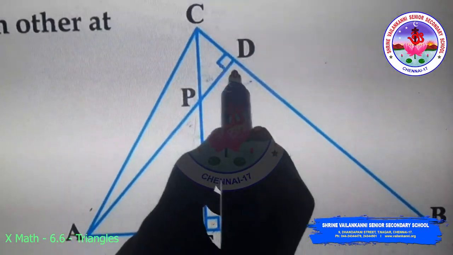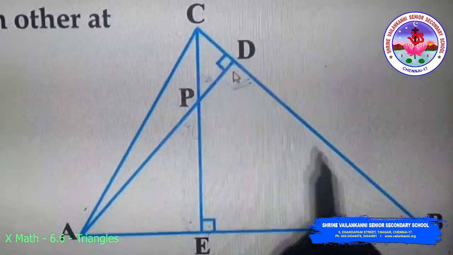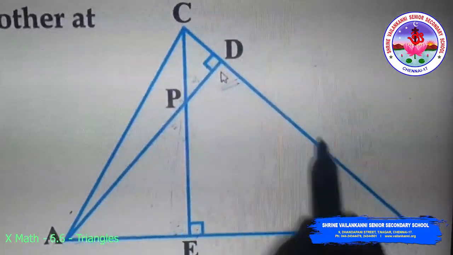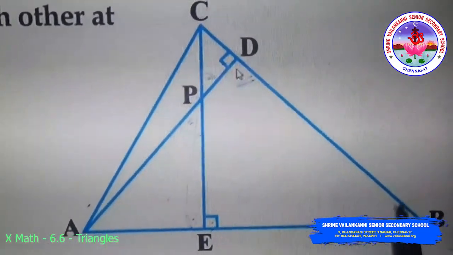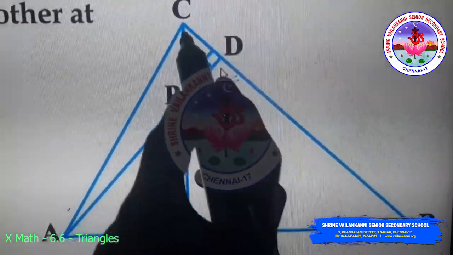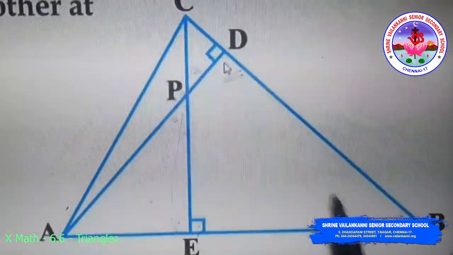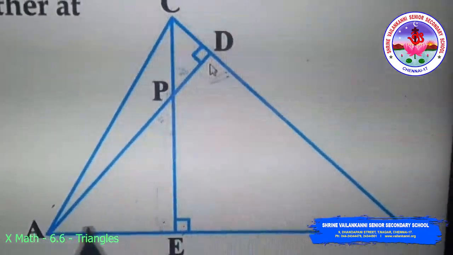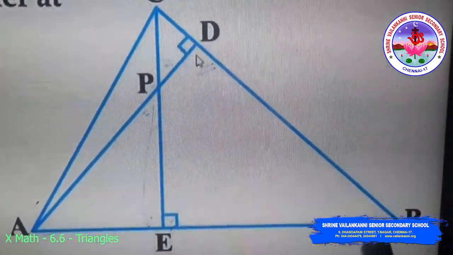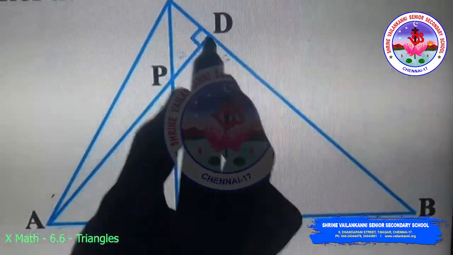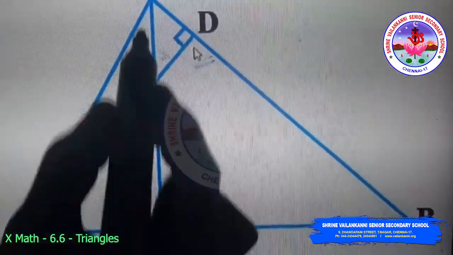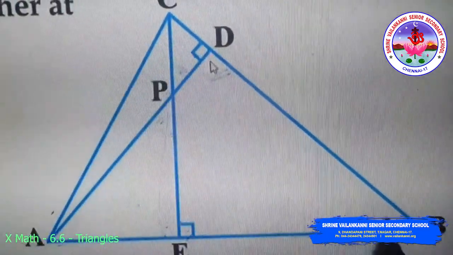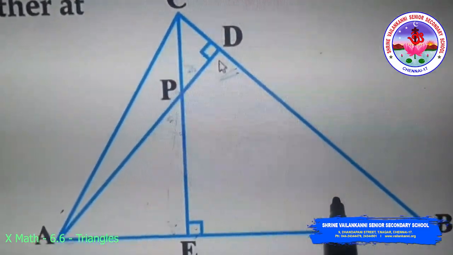So I got one angle from both the triangles, and similarly angle B is common to triangle CEB and also common to ADB. Angle B is common to triangle ADB and CBE. So I got two angles for these two triangles.